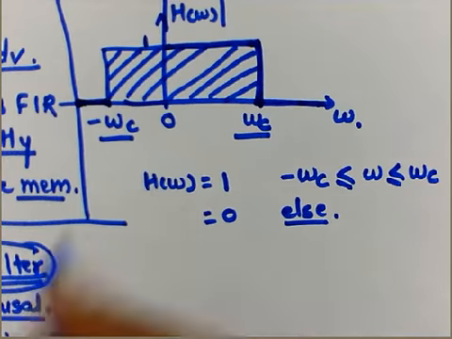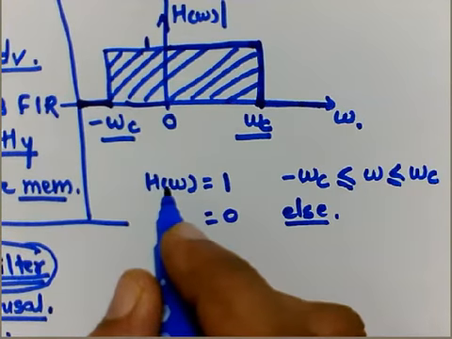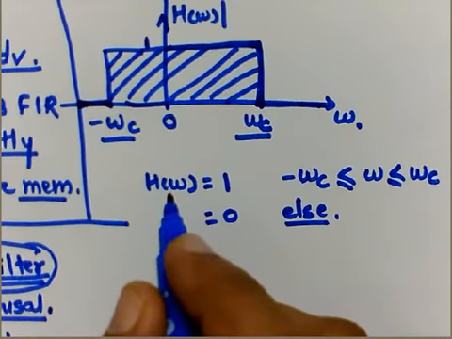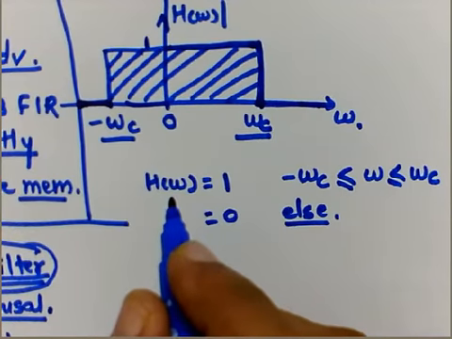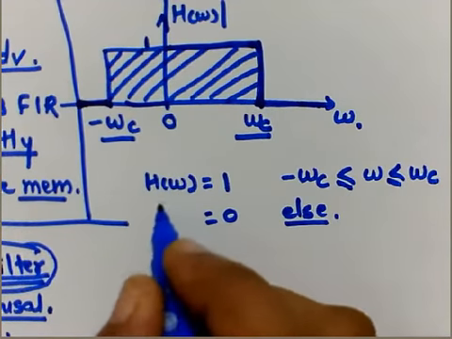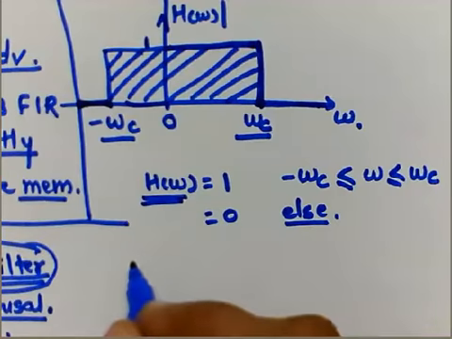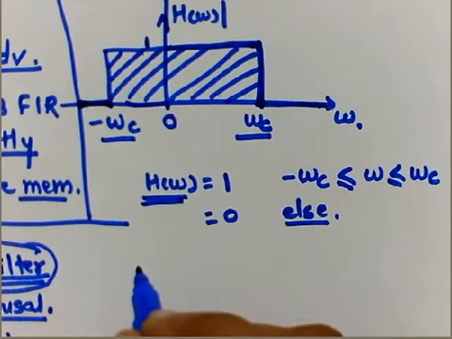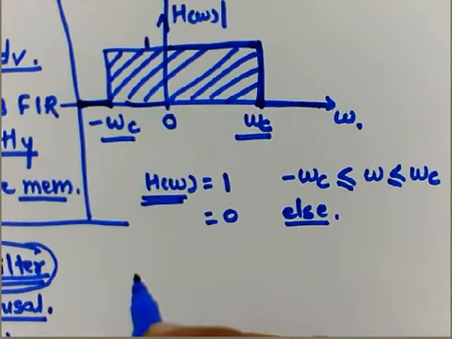But right now we do have H of omega, and how to write the h of n from the H of omega? This is nothing but our frequency domain response. Now we need to take the inverse Fourier.